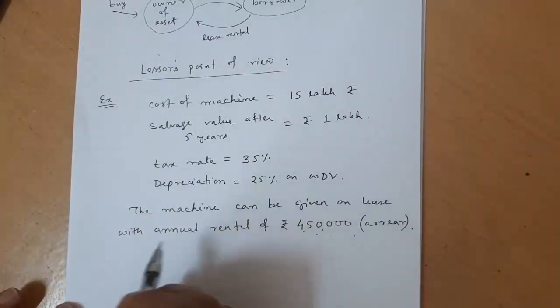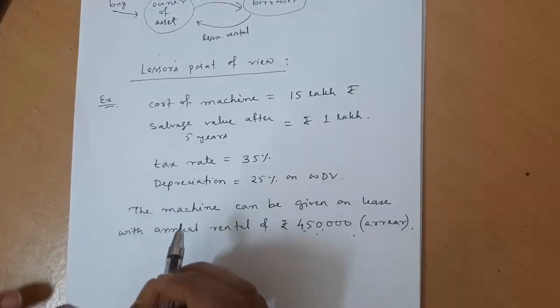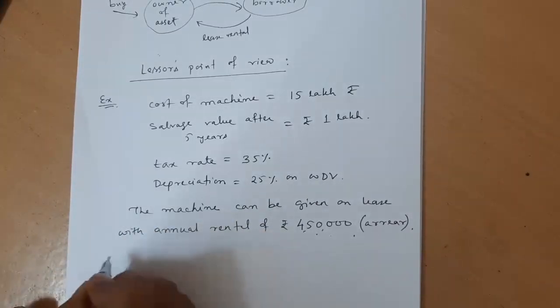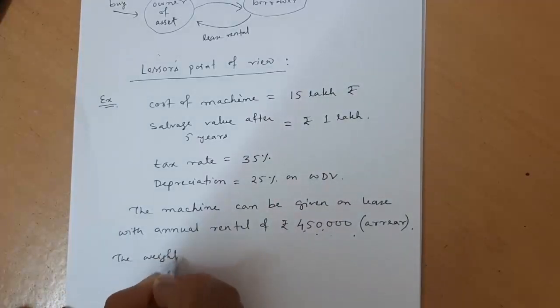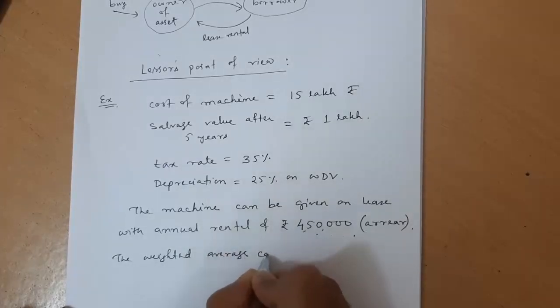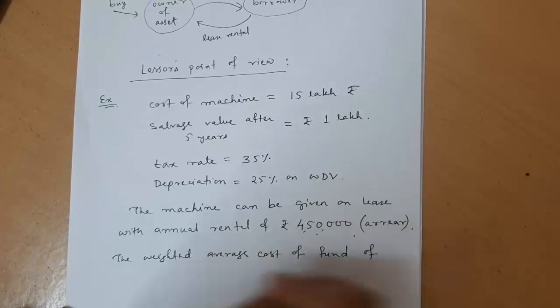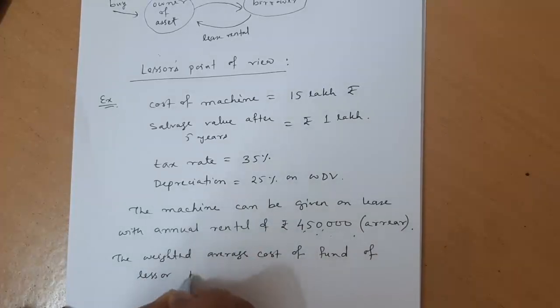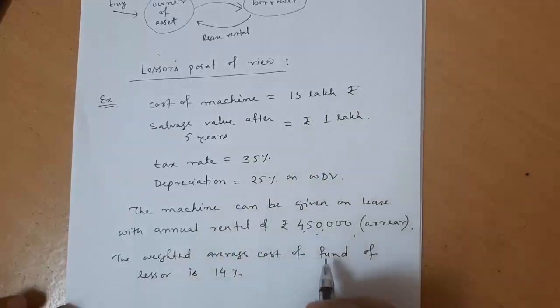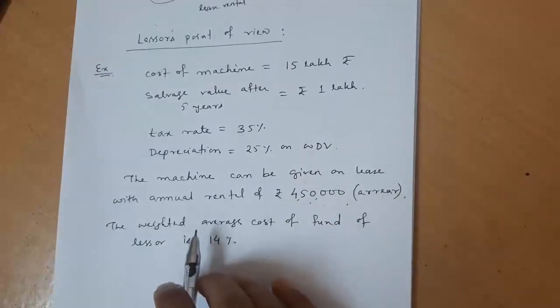So you have to do the financial evaluation, and while doing it you will require one more figure, which is, let me give that amount. The weighted average cost of fund of the lessor is 14%. What does it mean?